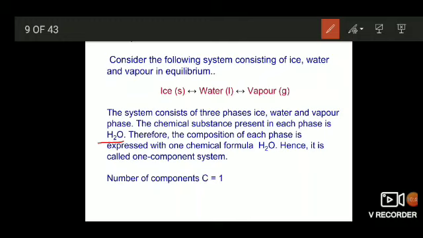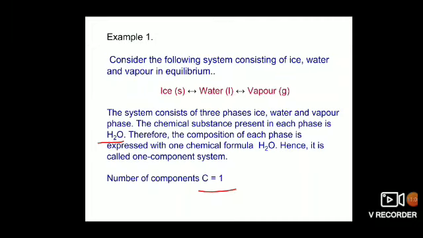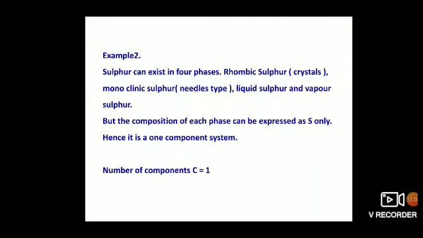One formula is enough, that's why number of components is 1. Thus, for this system, though the number of phases are 3, all the three phases constitute only H2O. That's why number of components is 1.